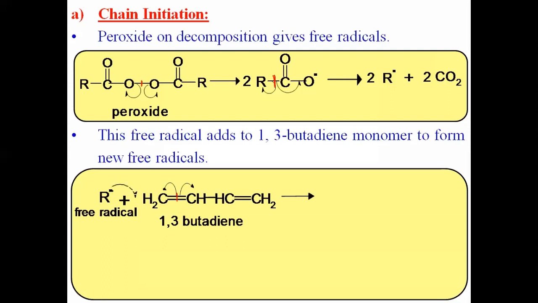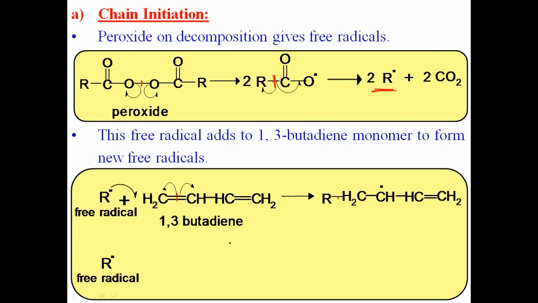Now that unpaired electron and this electron from the carbon form a bond between R and carbon, and we get another species. This is the new bond between R and carbon. The central carbon now has an unpaired electron, this double bond stays as it is, and there is a formation of a new free radical. This is the first way. Now there is one more method for the addition. Let us see that second method.